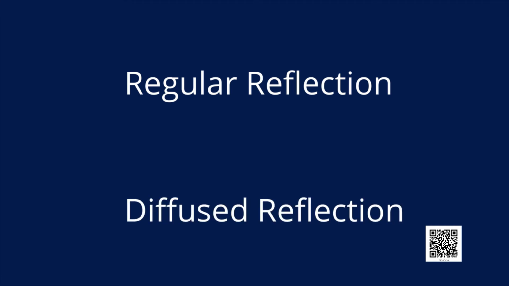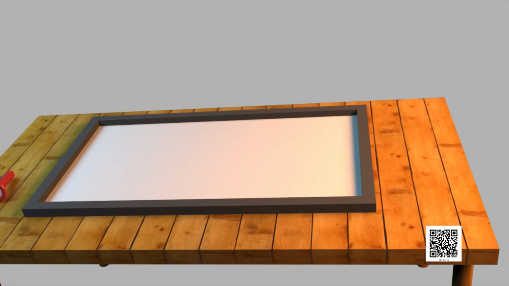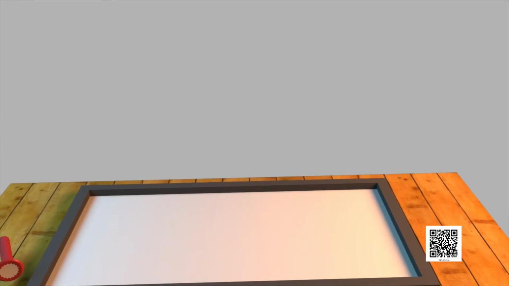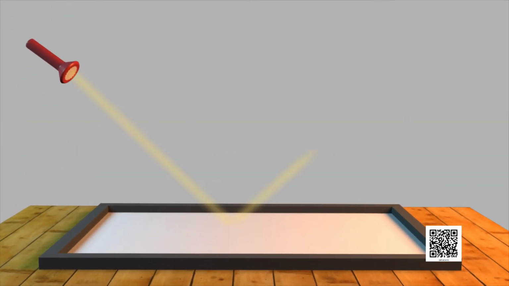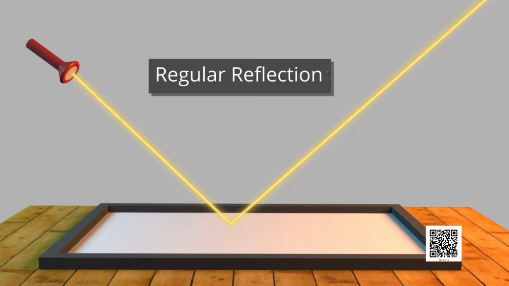Dear children, now let's learn about regular and diffused reflection. Children, we know reflection occurs when light rays fall on any surface. If reflection occurs from a smooth surface like that of a mirror, it is called regular reflection.